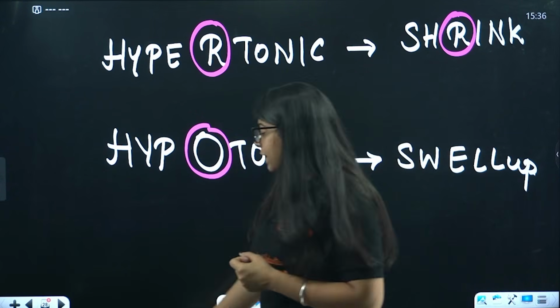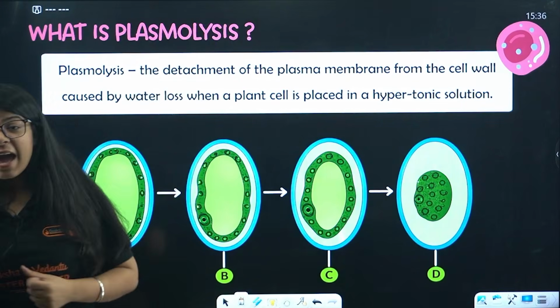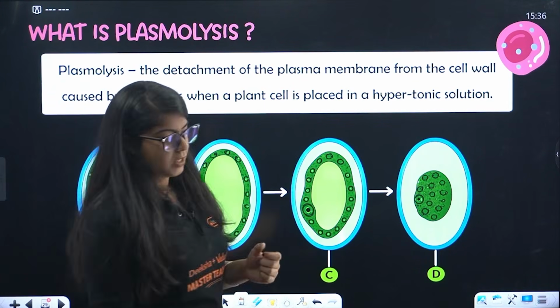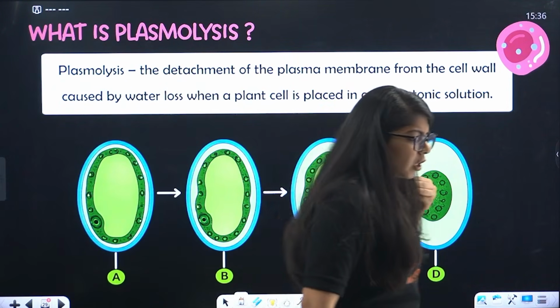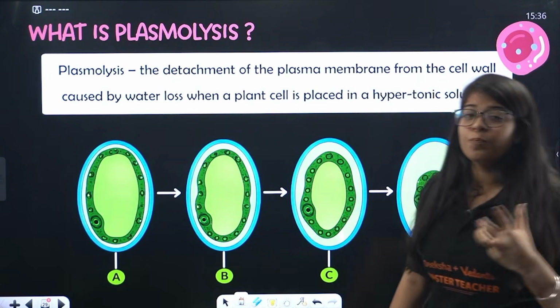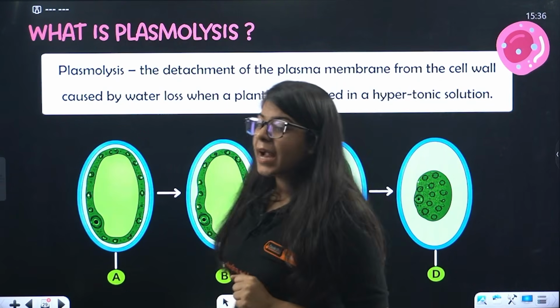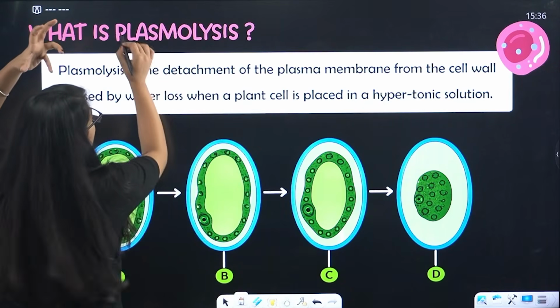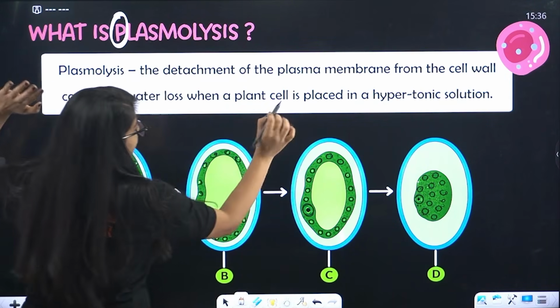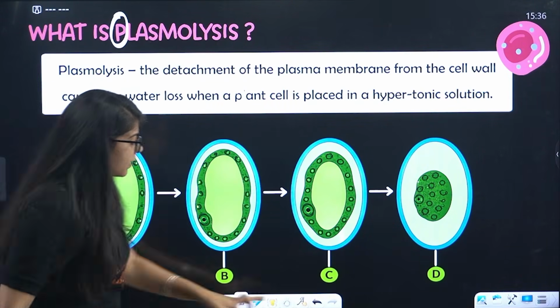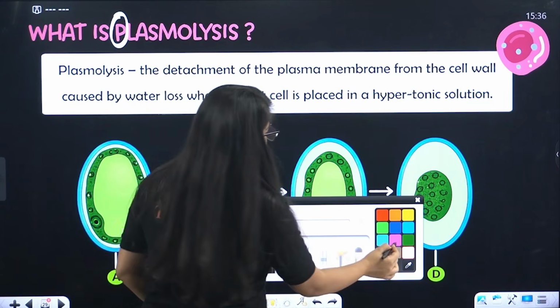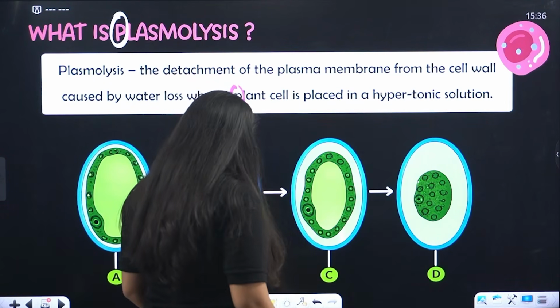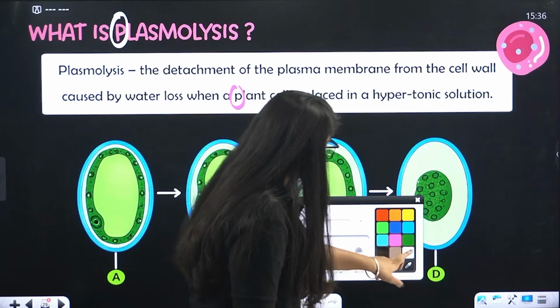Okay, this was the whole hypertonic, isotonic solution segment. Let's move on to the next one, and the very next topic we have is plasmolysis. That's a very small topic that relates to plant biology, and that is botany, right? So from plasmolysis, the P of plasmolysis, that means it is for plant cell. That is how you will remember. Understood? Now, what is plasmolysis?